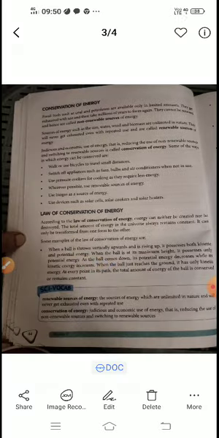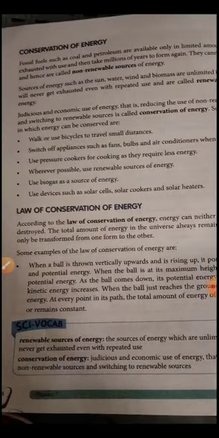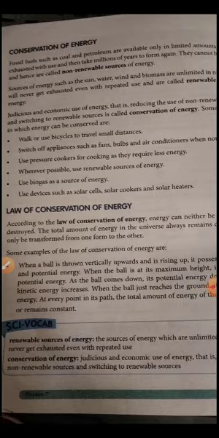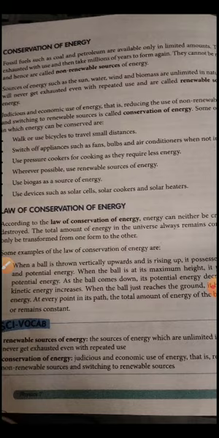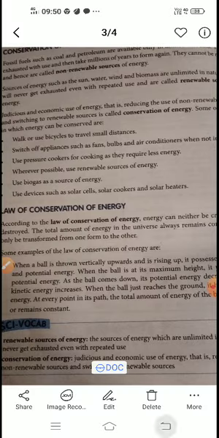Now we will see some of the examples given over here. When a ball is thrown vertically upwards and it's rising up, it possesses both kinetic and potential energy. We'll see how it works. But before going into it, you have to recap what kinetic energy and potential energy are. In some of your previous videos, you would have seen what kinetic energy and potential energy are.